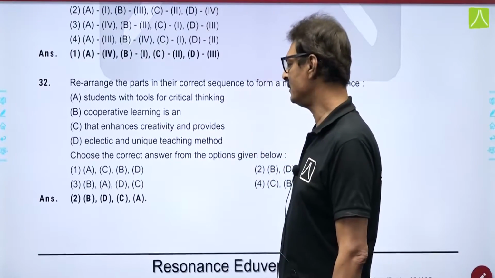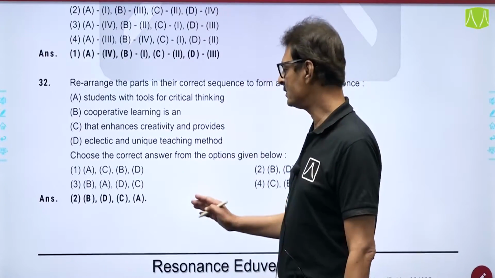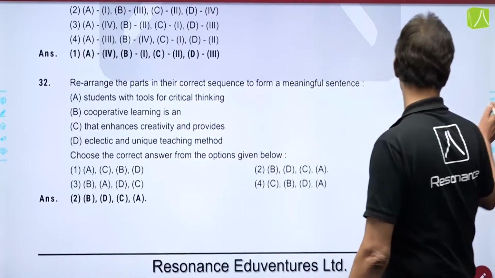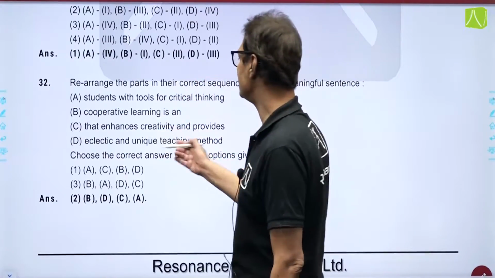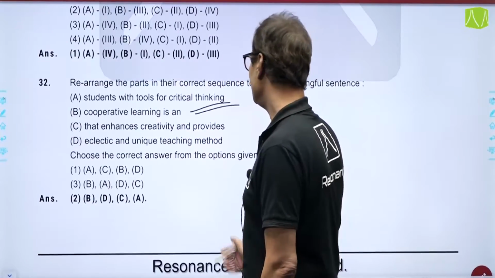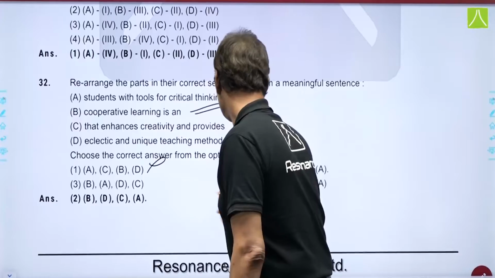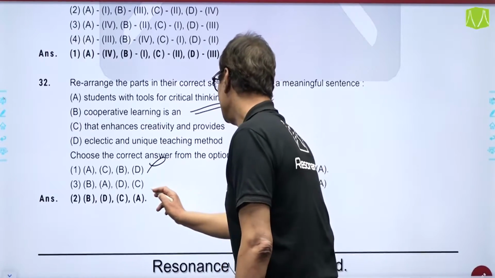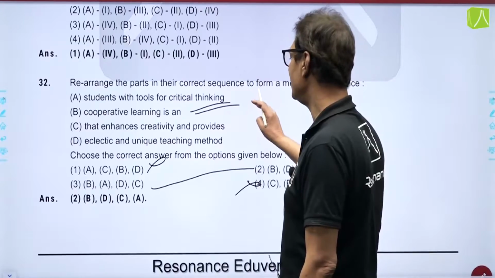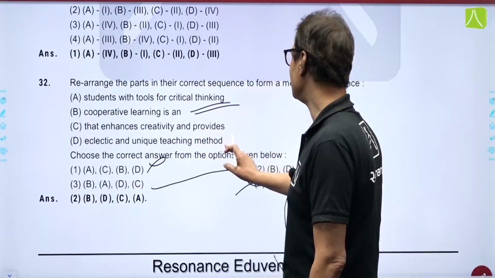Next one, rearrangement, and 4 options were given to you. If you just go through these sentences, this should be the beginner, and so if you just see this, B is the beginner, so 2 and 4 are eliminated. Out of this 2, you have to now make a choice. See the second one, cooperative learning is an athletic and unique teaching method.